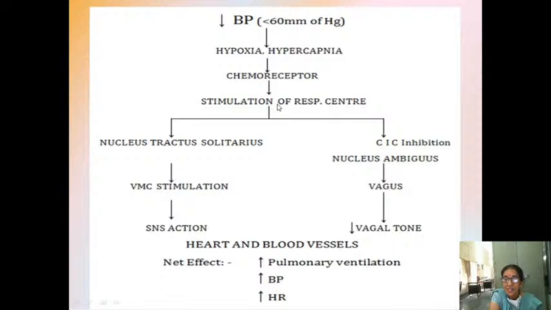When the respiratory center is stimulated, it will stimulate the nucleus tractus solitarius.